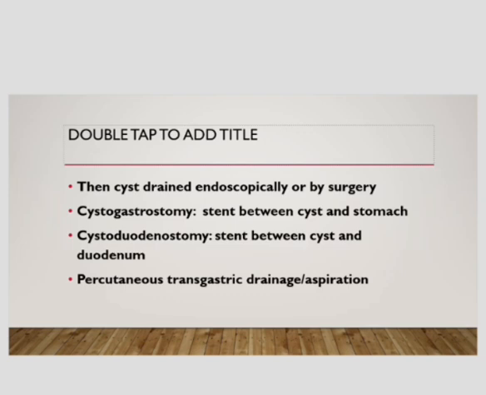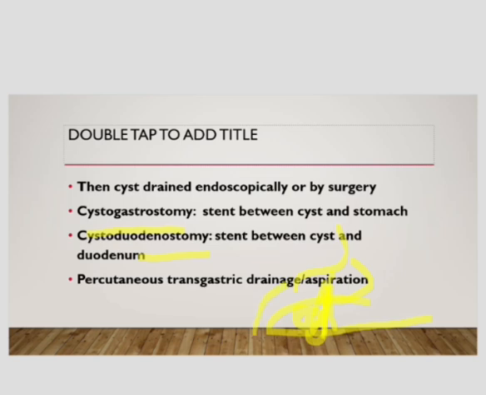In endoscopy, we do cystogastrostomy and cystoduodenostomy. In cystogastrostomy, we place a stent between the cyst and the stomach. If this is a pancreas and there is a cyst and above there is stomach, we place a stent between the cyst and the stomach, and this stent will drain the fluid of the cyst into the stomach.